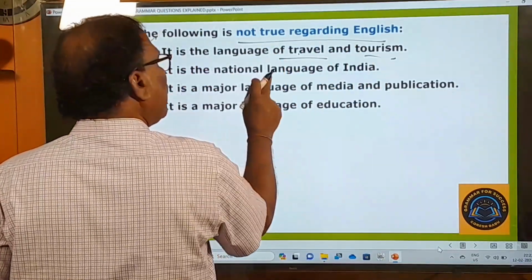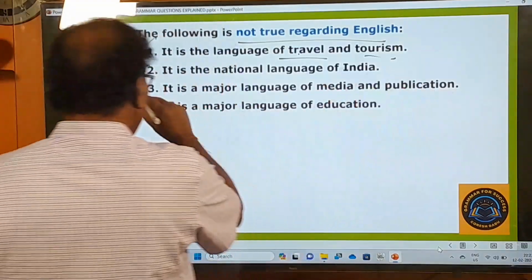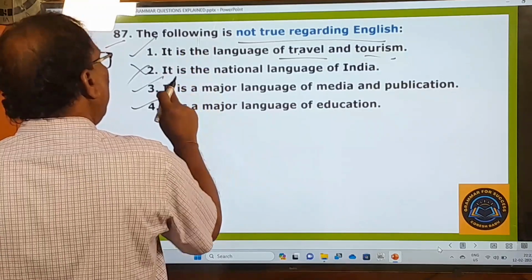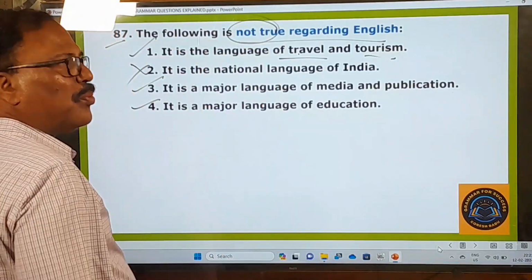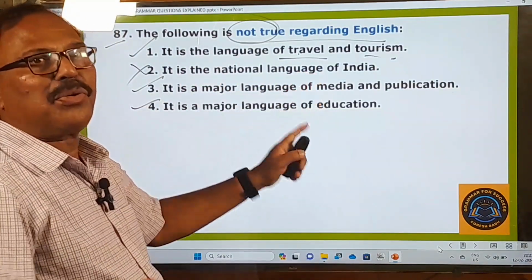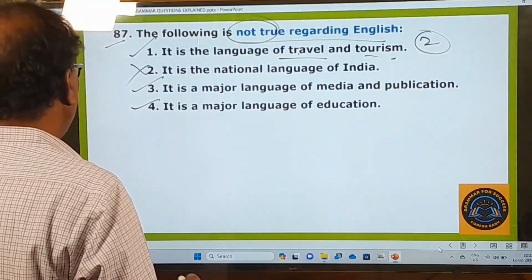Okay, it is the national language of India. No, it is a major language of media and publication. Yes, it is a major language of education. Yes. So these 1, 3, 4 are the right ones. Only the second one is not true. English is the national language of India. It is not true. So this second one is your answer, right? You go to the next question.